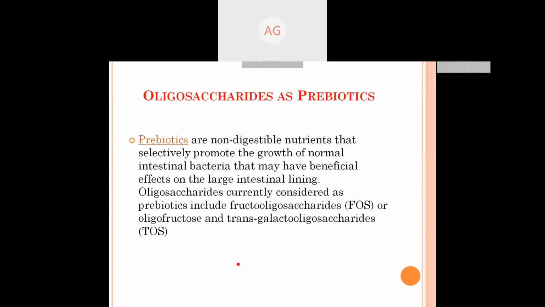Some oligosaccharides are also used as prebiotics. Prebiotics are non-digestible nutrients that selectively promote the growth of normal intestinal bacteria that may have a beneficial effect on the large intestinal lining. As we discussed, oligosaccharides are currently considered as prebiotics: FOS, fructo-oligosaccharides or oligofructose, and trans-galacto-oligosaccharides. These oligosaccharides are also considered as prebiotics.